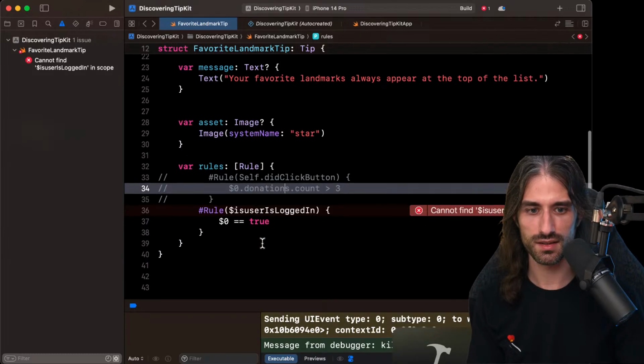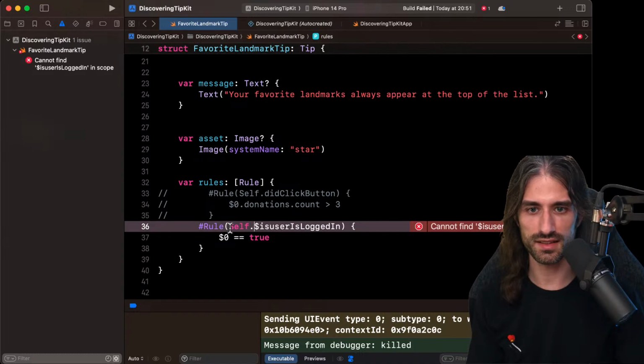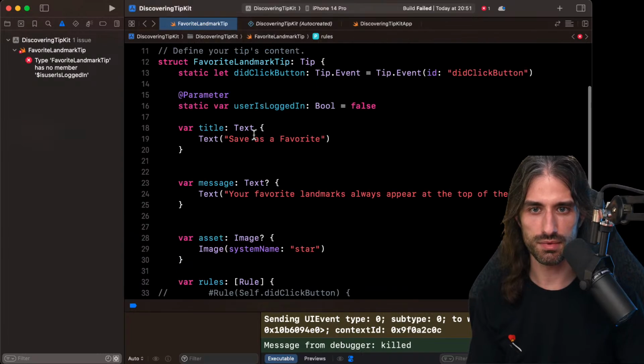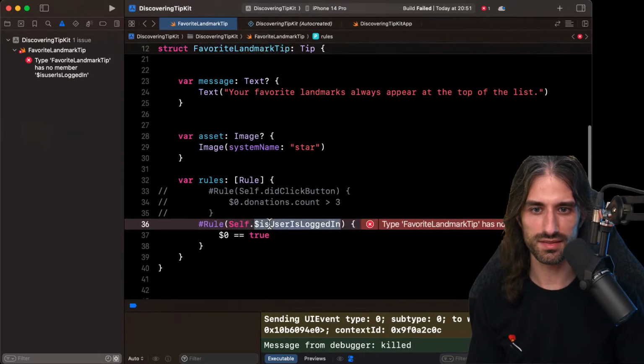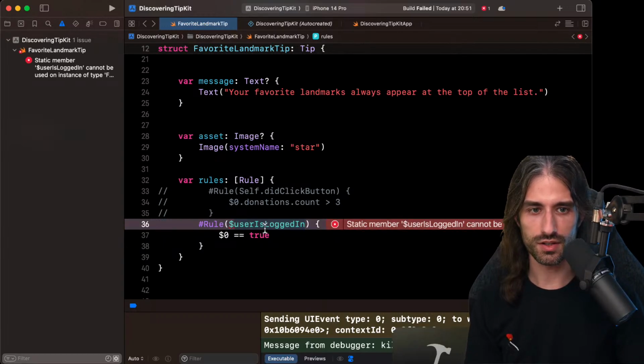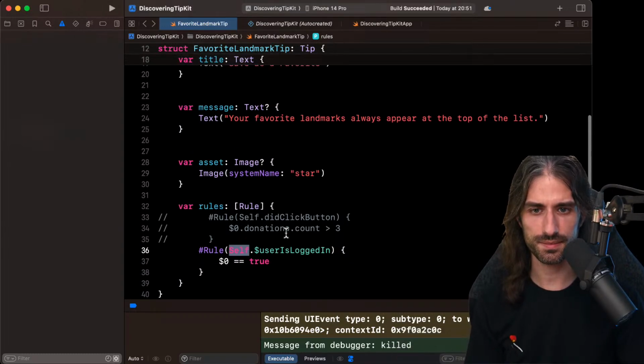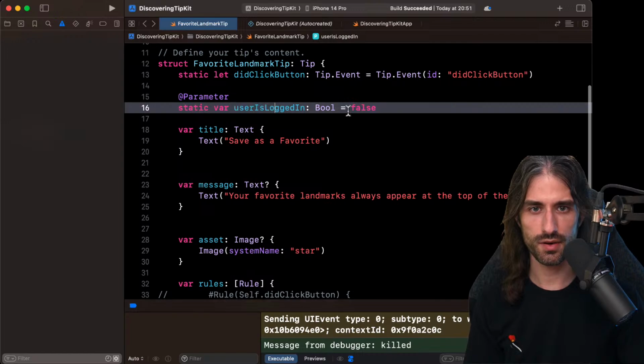Let's see. It cannot access it because I guess I need to do self like that. And also I need to not make a typo. That's going to be much better than me trying to type from memory. But so, okay, I need to use the capital S Self. Okay, build succeeded. And so for now, this is false.